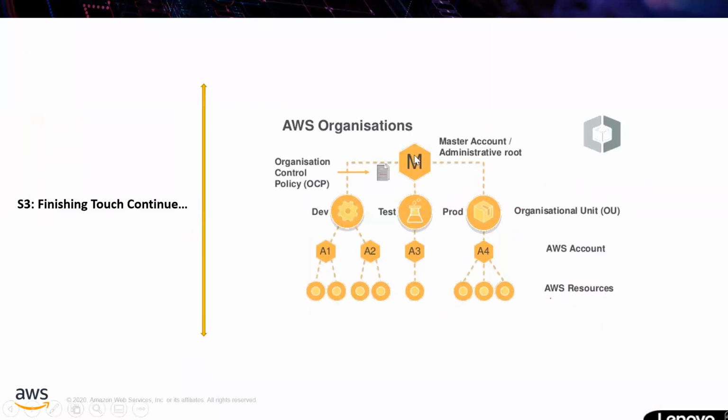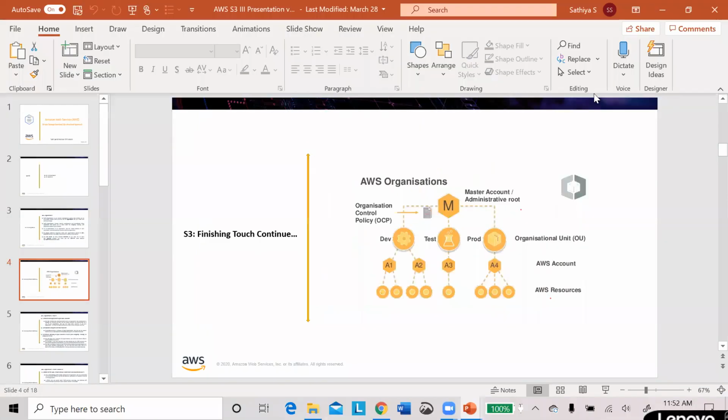You are the master account holder, the administrator, and you are the CEO of the company. You have formed three departments here: development, test and production, or marketing, sales and service. Underneath you have marketing managers, and underneath them marketing people, sales people, service people, and one more level you can create. In total you can create 5 levels. It's a typical AWS organization, looking like a typical organization in our office or college, wherever it is. Now we are going to create such structures in CanSam.